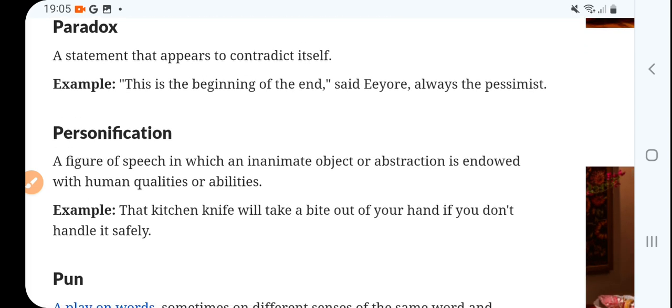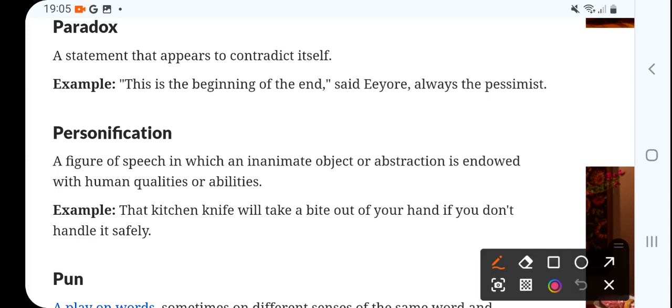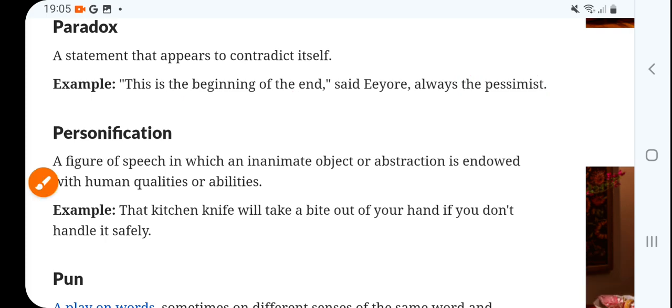Now, paradox, a statement that appears to contradict itself. This is the beginning of the end, said Eeyore, always the pessimist, right? Our birth is the beginning of the end. As we are born, we are born to die, because one day we will die. Another example: the child is the father of the man. That is also an example of paradox, right?